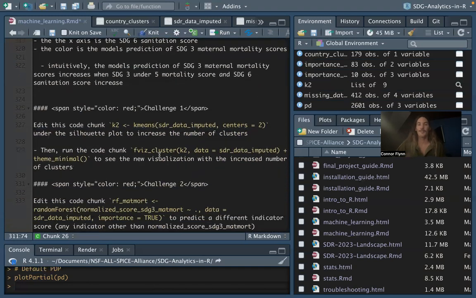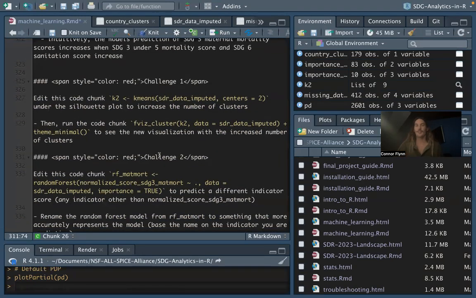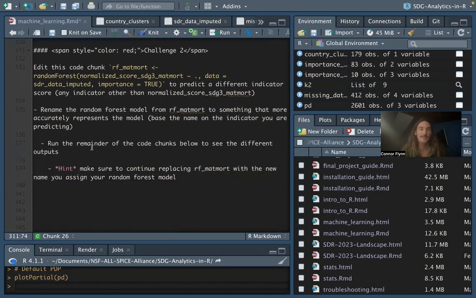So we just want you to run through that and tweak some of the code just to see that you're understanding the general idea of it and how to change out certain variables and make different predictions and look at different numbers of clusters. So please, I know this is maybe the most technical part of the course, so come to office hours, ask questions, check it out, and we'll all walk through this together. And I think it'll be a really cool part for your final project to use some of this machine learning that we learned today. Thanks.